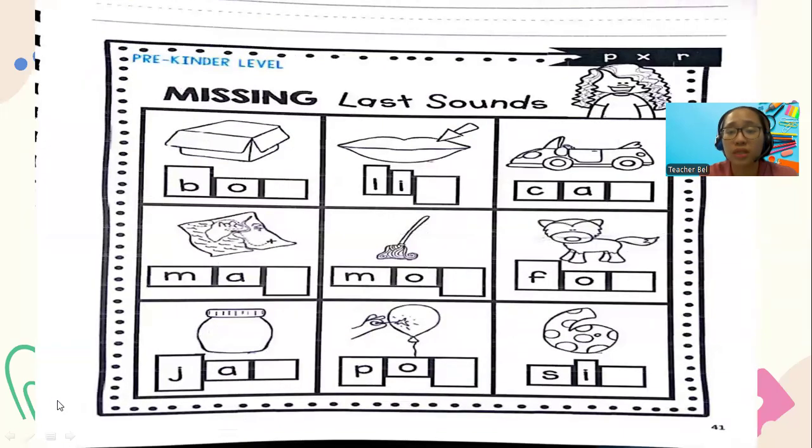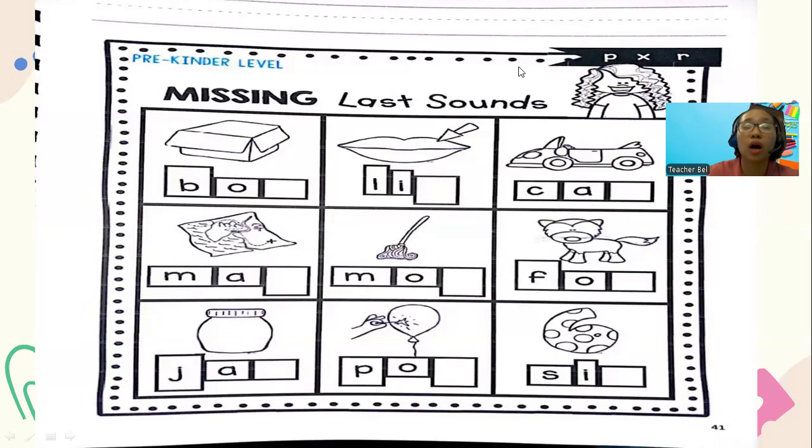And here we have words that end with P, X, and R. Remember to write your name first at the top of your worksheet. And I want you to help me write also for your letters there in your worksheet. So can we start?